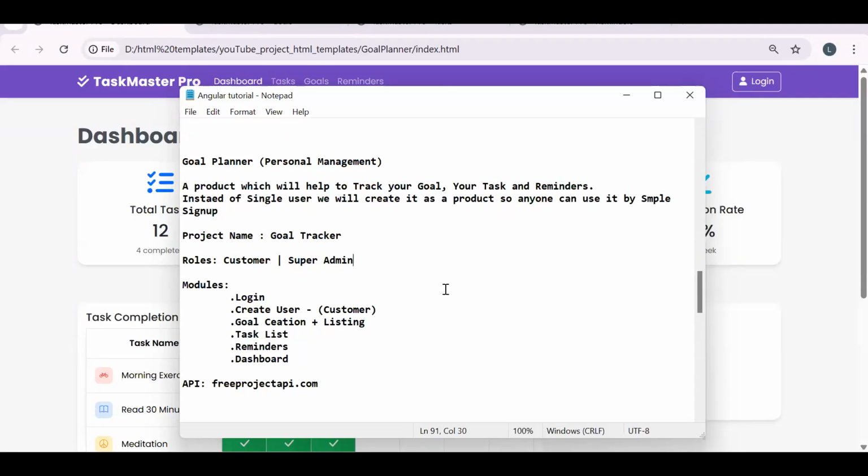Again, when we learn any language, the first application we try to create is the to-do list or task list, simple like that. But in goal planner, while creating the goal, we are going to divide it into multiple milestones also, just to track. Like this was my goal and I have divided it into particular steps, and four steps are completed, some steps are remaining, like that. And this application we are going to create as a product.